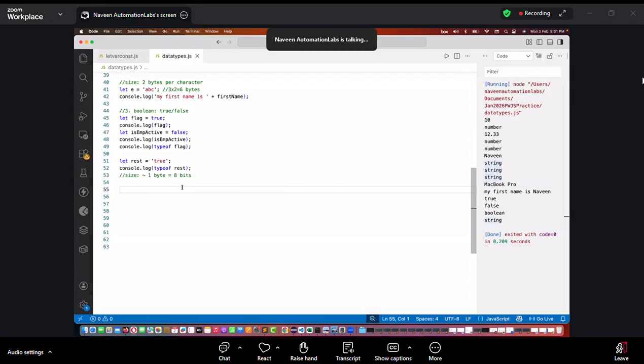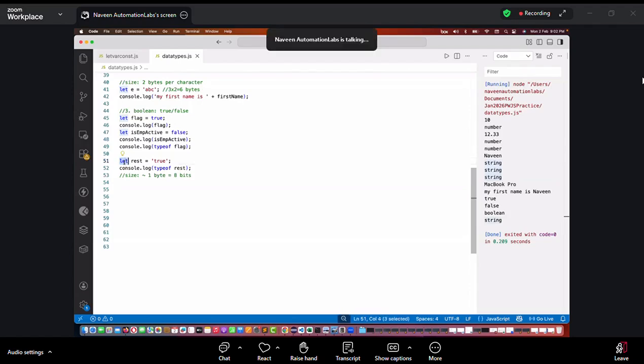Okay, fine. Now see this. Yes, you can use true with the let also. We are using let, right? With the var also we can use it. See, try to understand. Don't get confused. We don't need to write Boolean here. We have to write either let or var or const, right?